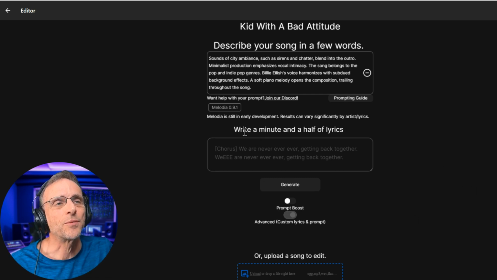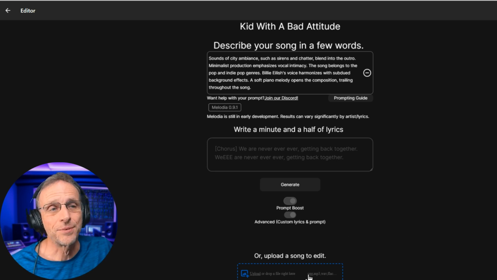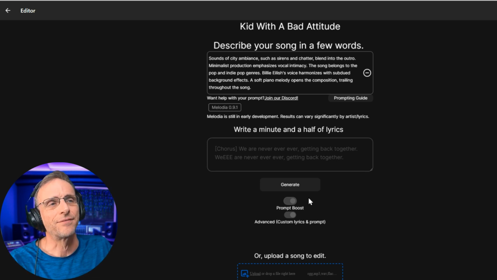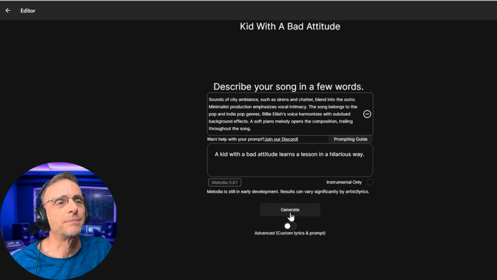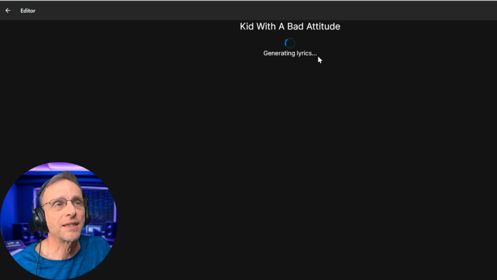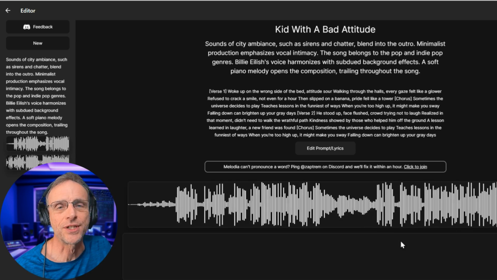With the advanced option, we can write 1.5 minutes of lyrics right here. We're not leaving it up to the AI to do. We can do prompt boost, which I can only assume enhances the prompt a bit, or you have the option to upload a song to edit. For now, let's just close all of this up. Go right back to a kid with a bad attitude learns a lesson in a hilarious way, and let's click on generate. So first it generates the lyrics, and after a few seconds we start getting our results.